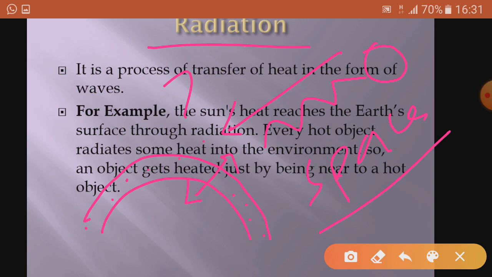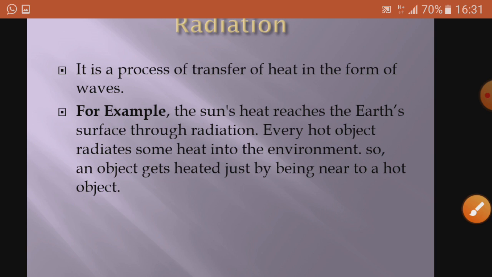Even then you are getting solar radiation in the form of waves. So the transfer of heat is happening by radiation. This is a good example of radiation, where without any medium transfer of heat energy may take place.